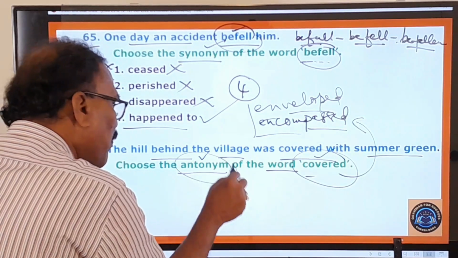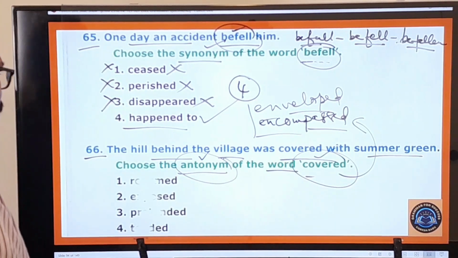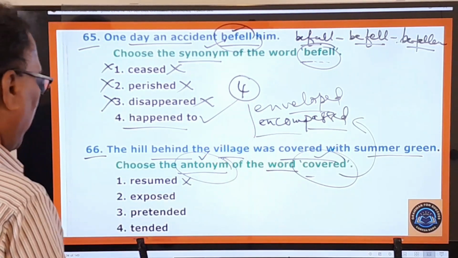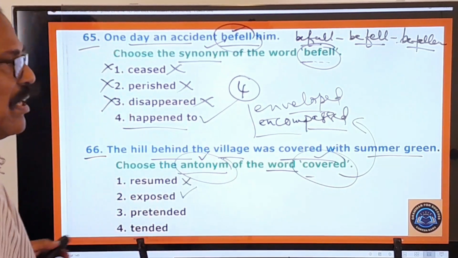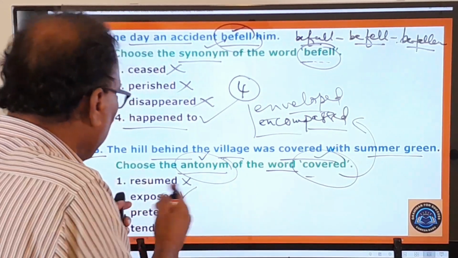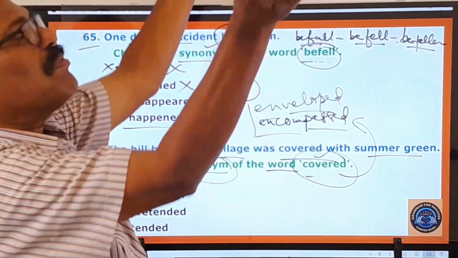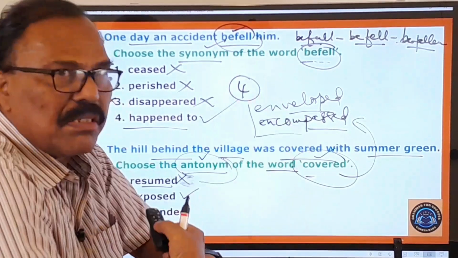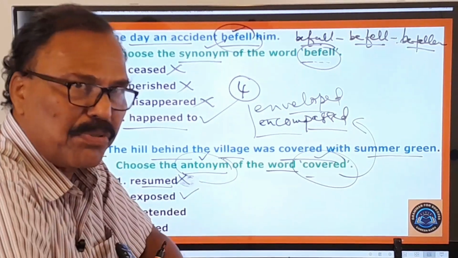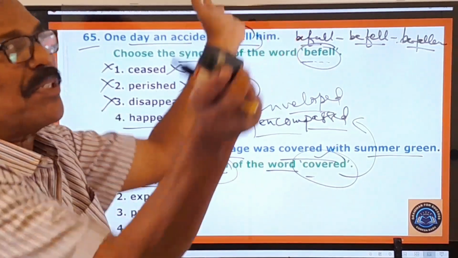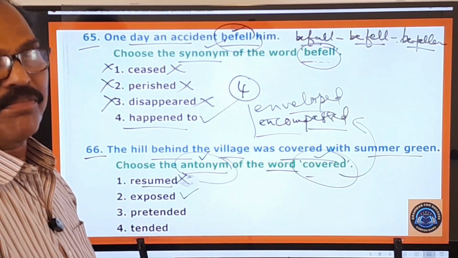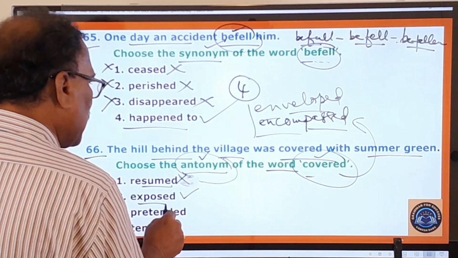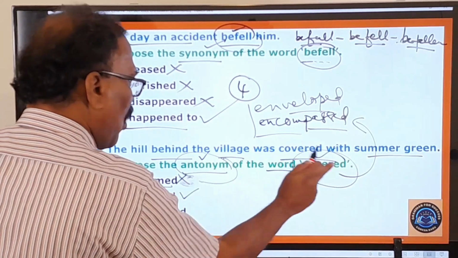Then what is the antonym of this word? Let us look at the options given. Resumed, no, that's not the right one. Resumed means continued. Exposed, that is the right one. Covered means kappabadi unduta. So exposed means bahirgatamaichi unduta, disclosed or showed. This is covered means enveloped or encompassed, kappi unchuta. So exposed means bahirgata parchuta, to show up, to disclose, to display. So here exposed is the opposite of this word, the antonym of this word.